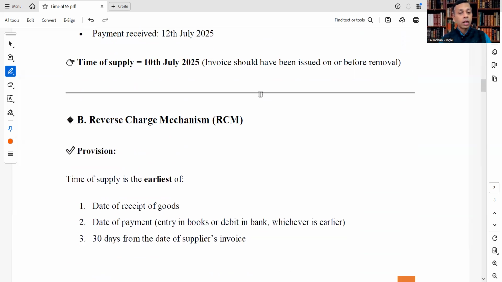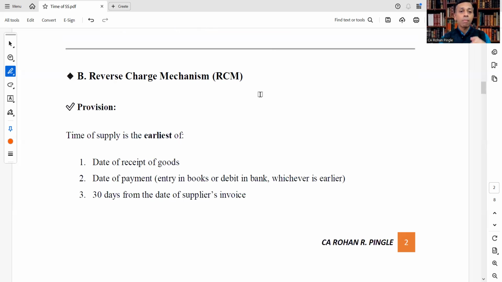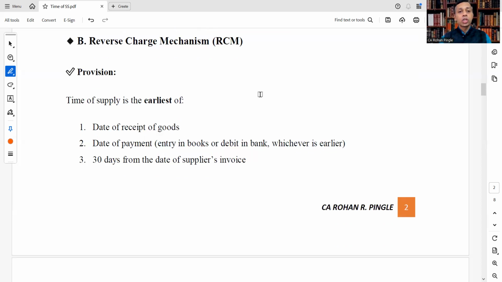Next, the second part under that, the reverse charge mechanism. We are learning time of supply of goods, in which we have covered the forward charge mechanism, and now we are moving to the reverse charge mechanism, RCM. What will be the time of supply? Let's see the provision.